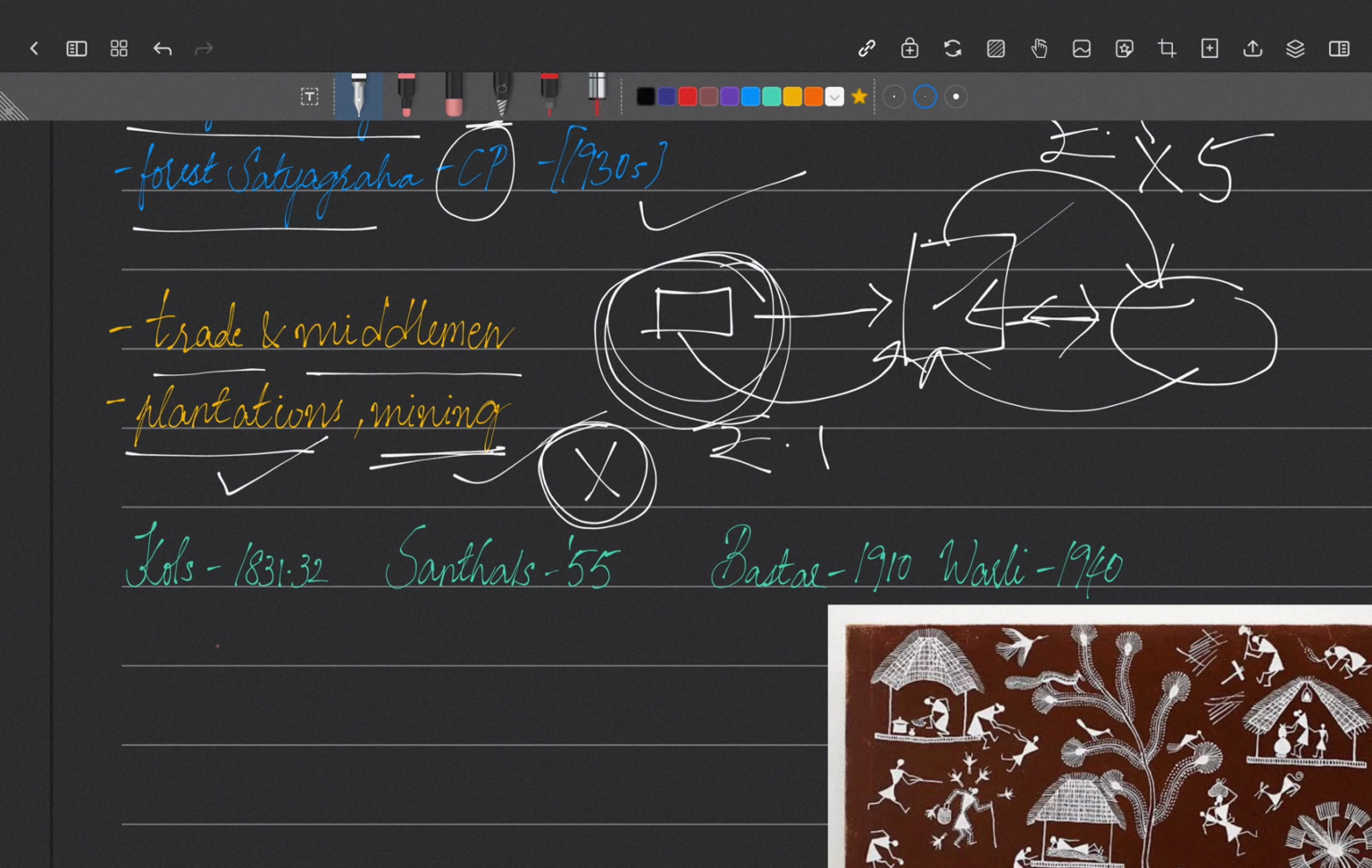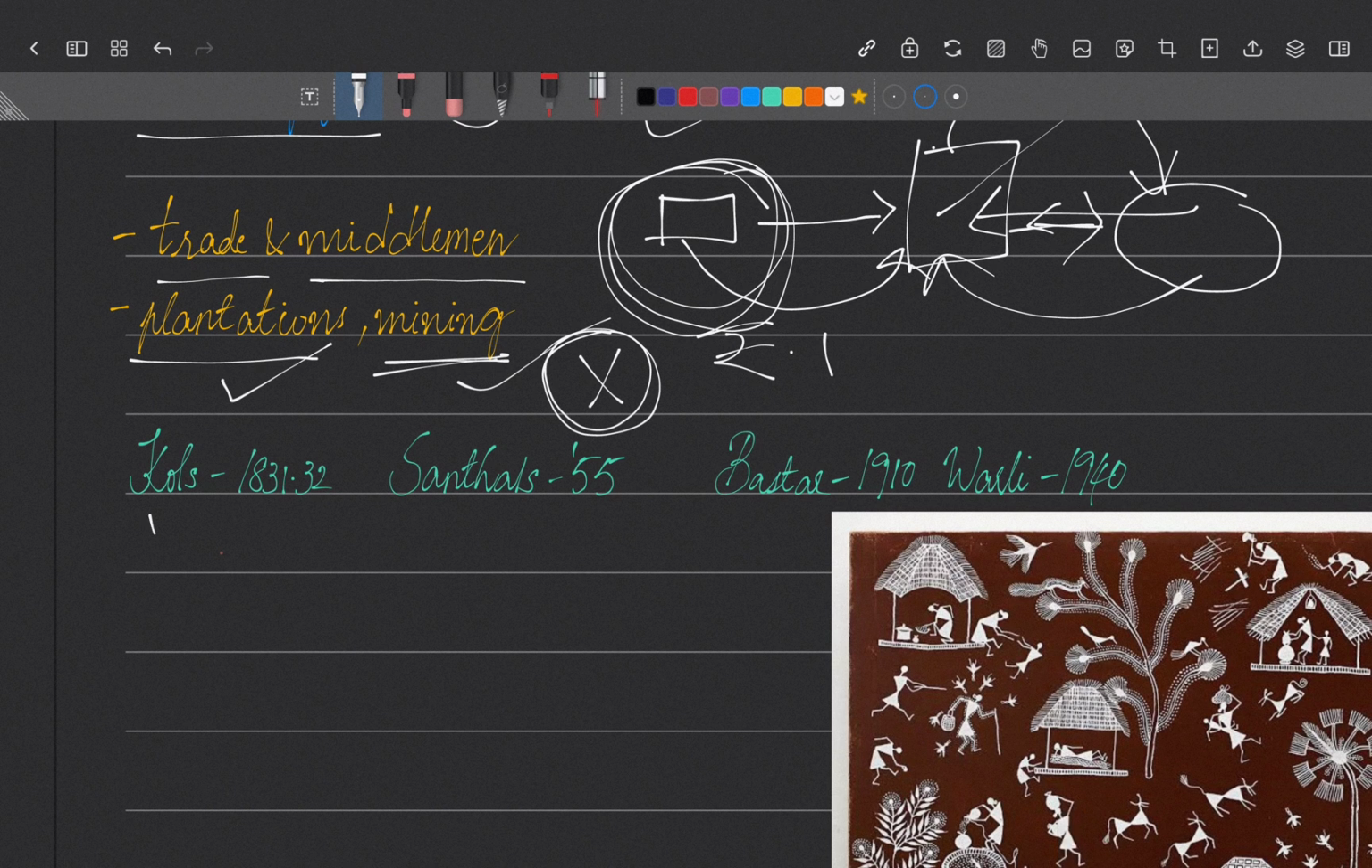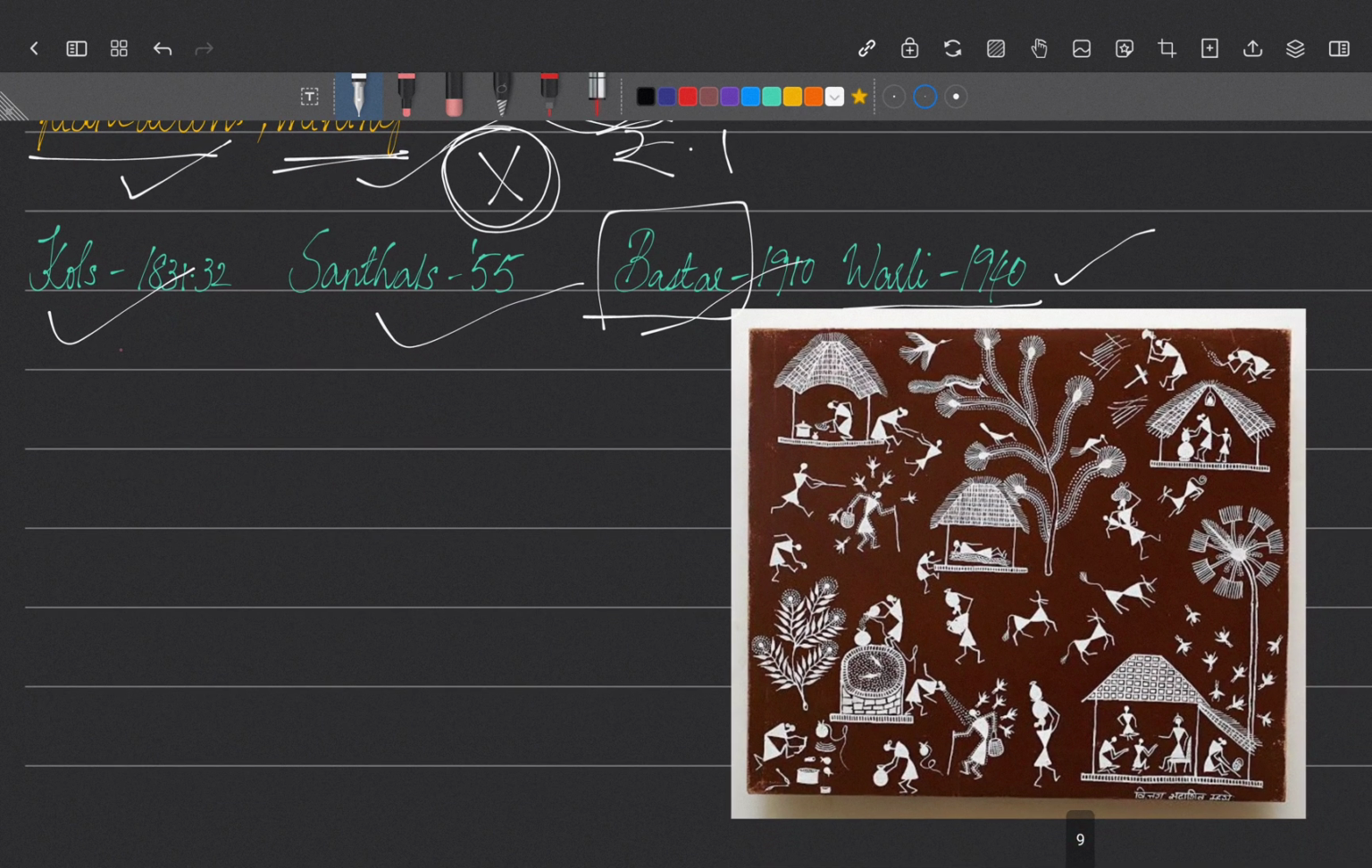So a number of revolts came here, like the Kol Revolt in 1831, the Santal revolt in 1855, the Bastar Revolt in 1910, and the Warli Revolt. We know the Bastar Revolt is in the Central Provinces. And the Warli Revolt. See, have you ever seen this kind of art? We often see it on walls, right? This is called Warli art. It is a tribal art form in Maharashtra. Warli is a tribe, and this art form is mainly of those tribal people. So Warli art by Warli tribes. The Warli tribes also led a revolt in 1940. Where are they from? They are from Maharashtra.